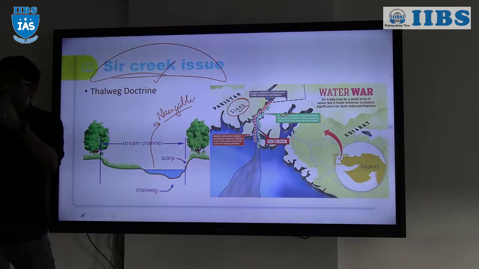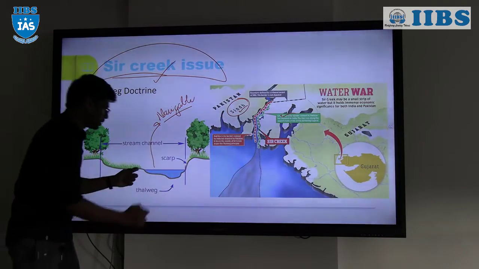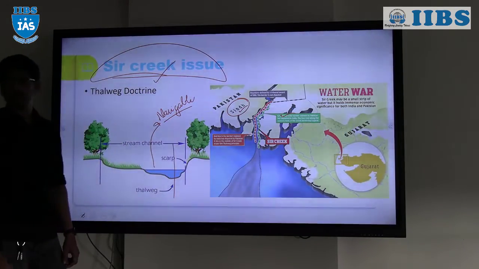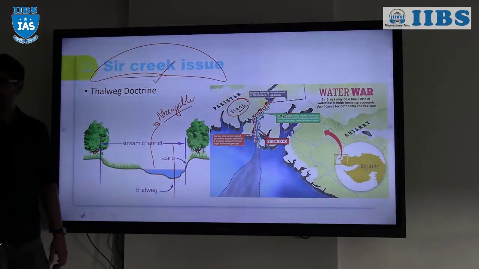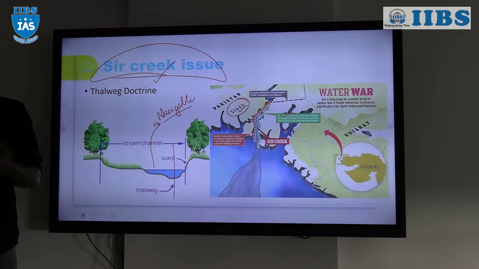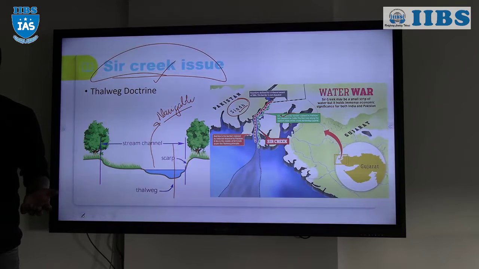The territory has to be demarcated in such a way that it is the middle of this channel, because navigation is a basic right for both the territories.